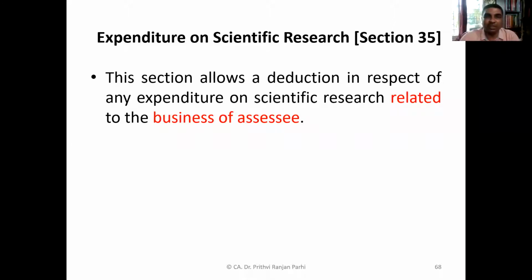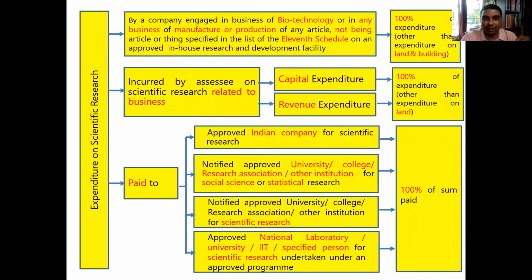Section 35 deals with expenditure on scientific research. That means if some business, company, or entrepreneur spends some money on scientific research activities, they will be able to get a deduction. The section allows deduction in respect of expenditure on scientific research related to one's business. The provisions are a little long, so I have summarized the entire provision in this picture. Let us try to understand this picture first.